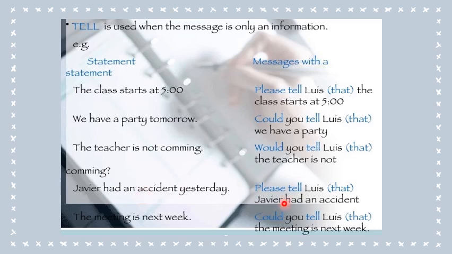So, please tell Lois that Jeffrey had an accident. Then, the meeting is next week. This is information. So, could you tell Louis that the meeting is next week?